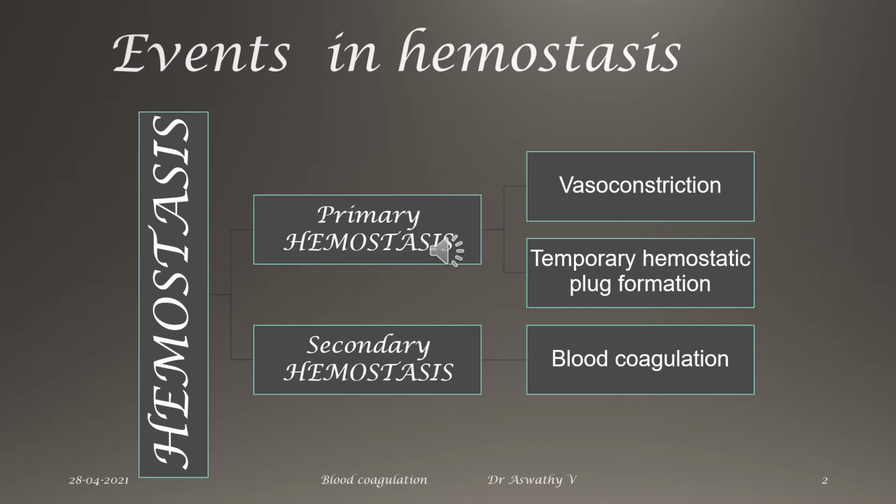So the temporary hemostatic plug is an unstable clot, while after blood coagulation it will be transformed to a stable clot, by which the formed elements of the blood are trapped, and the hole is sealed by the blood clot.